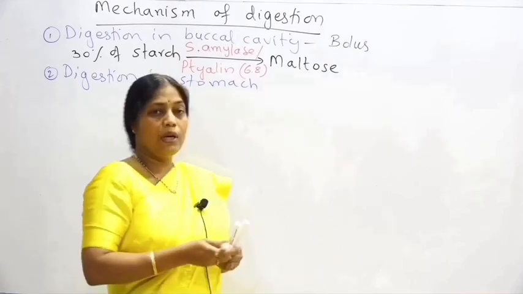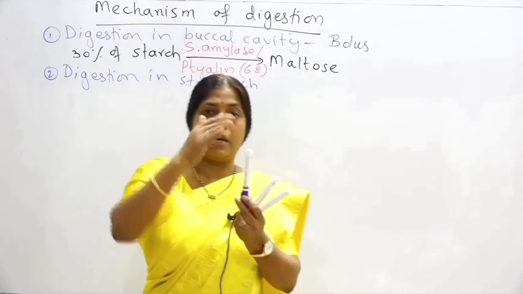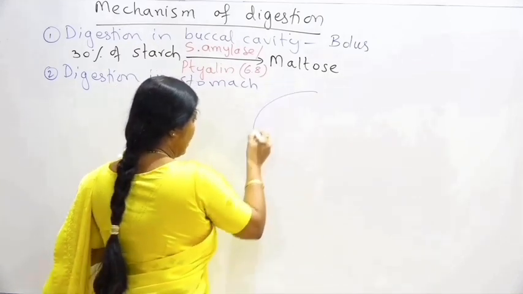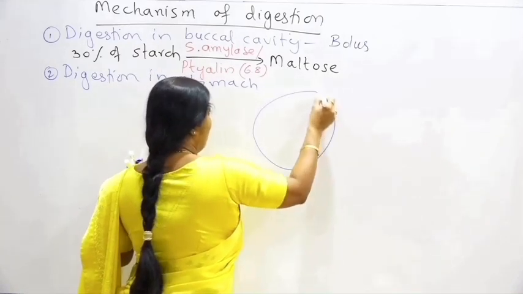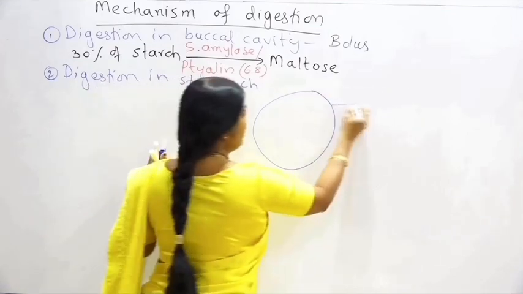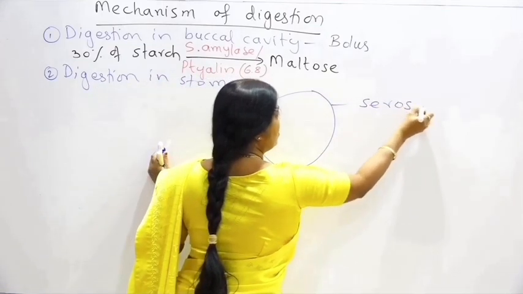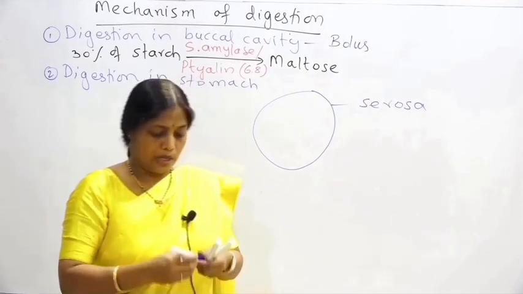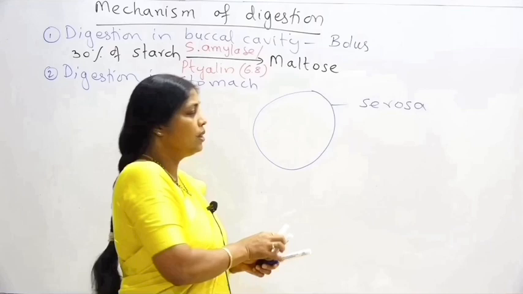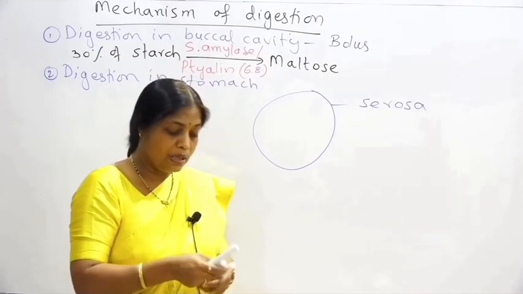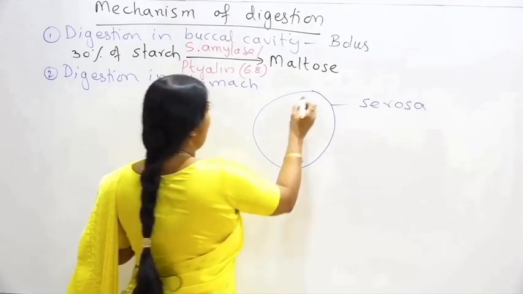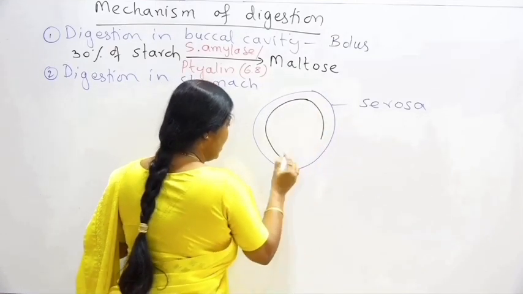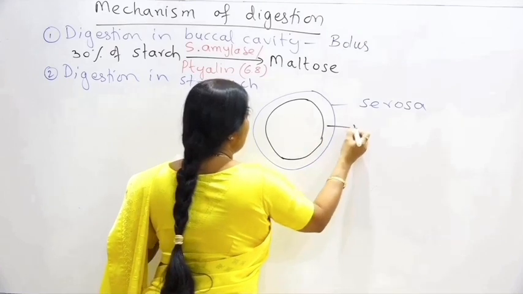When you take a transverse section of the stomach, you will find on the outer side a layer of epithelium, called the serosa. Inside the serosa you will find a thick layer of smooth muscles, which are involuntary muscles, and that thick layer of smooth muscles, the second layer, is called the muscularis.